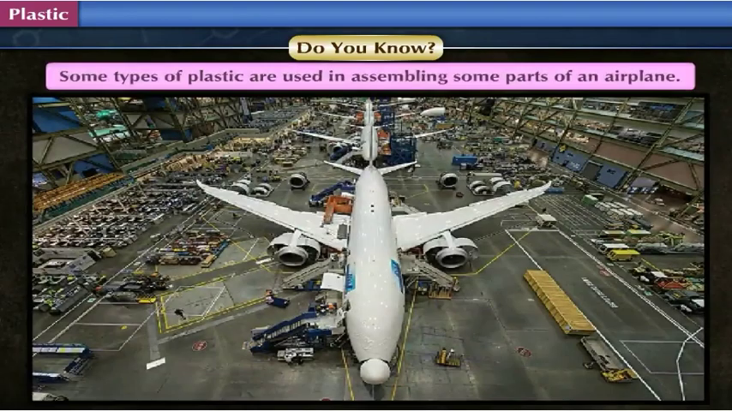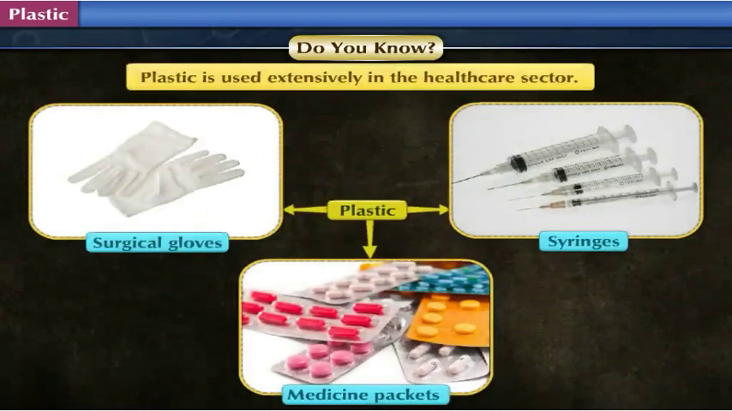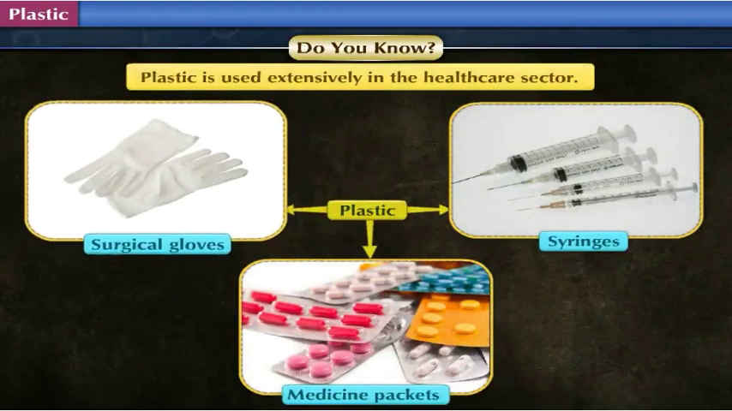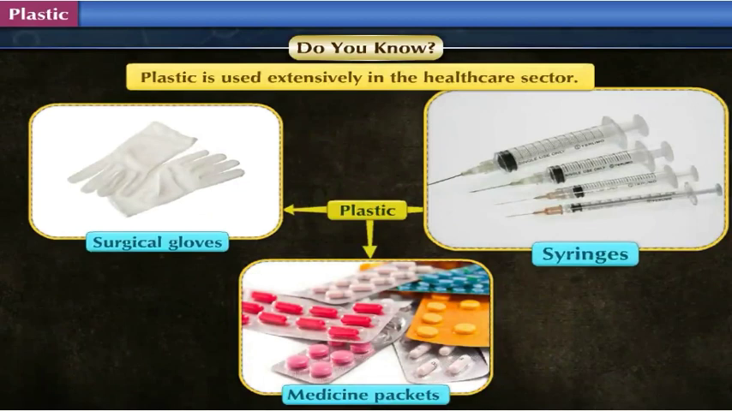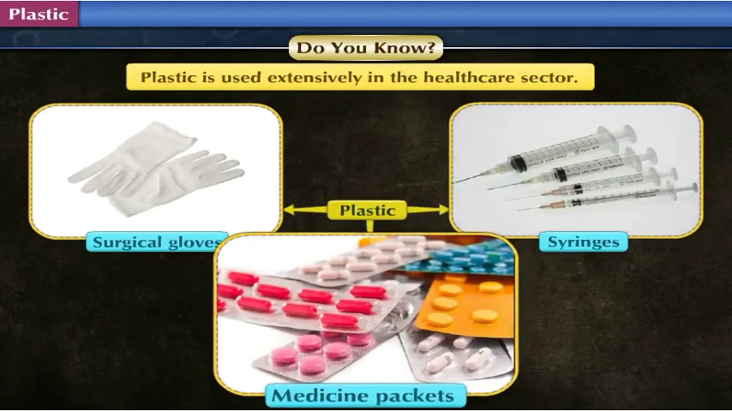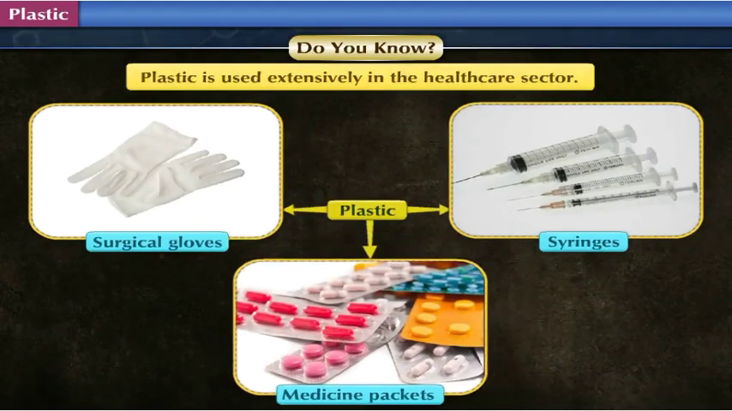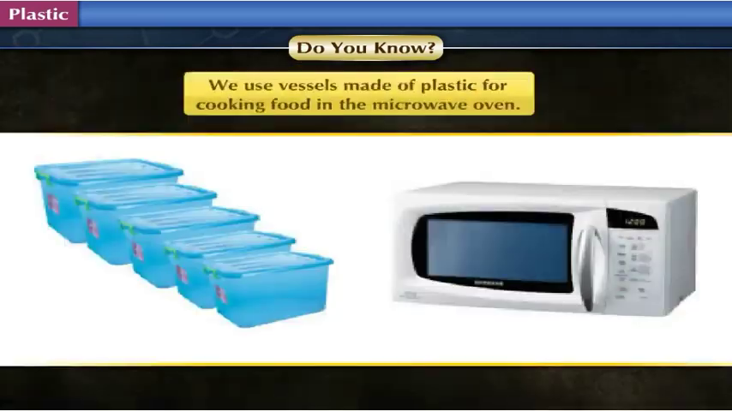Some types of plastic are used in assembling some parts of an airplane. Plastic is used extensively in the healthcare sector also. Surgical gloves, syringes, medicine packets are all made of plastic. We use vessels made of plastic for cooking food in the microwave oven.